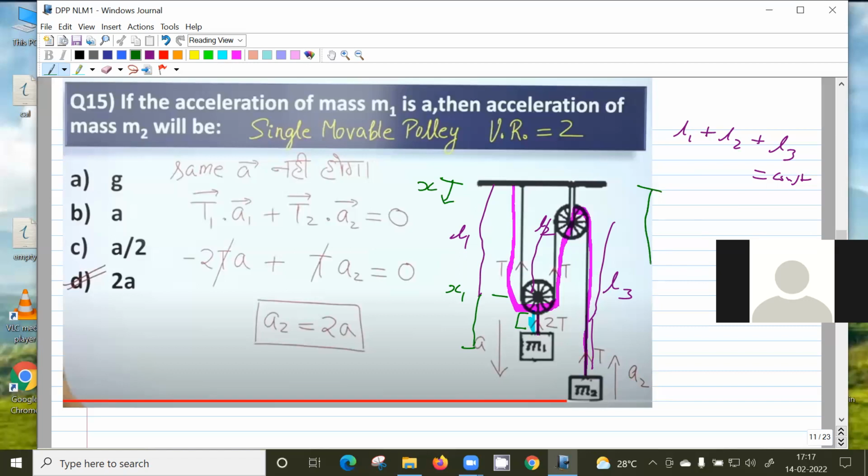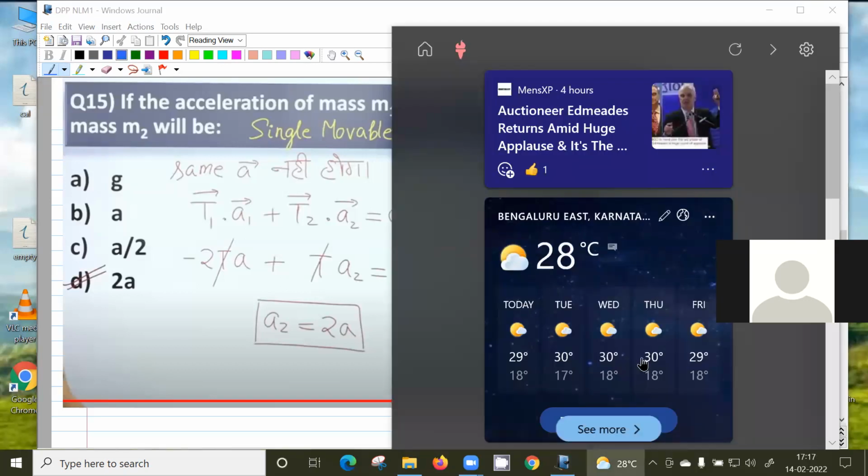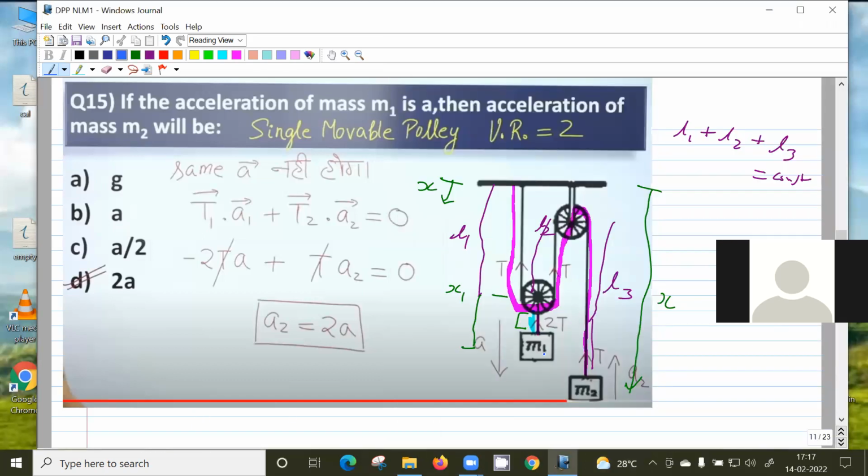This thing from here is x2. So the length of the string in terms of x1 and x2 is what? The length of the string is 2x1 plus x2.